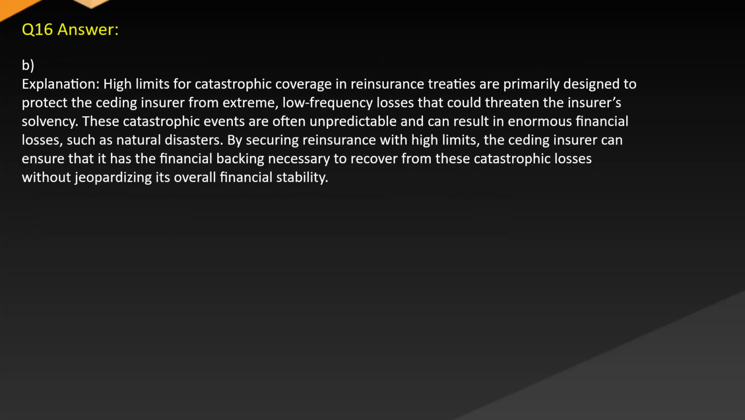Answer: B. Explanation. High limits for catastrophic coverage in reinsurance treaties are primarily designed to protect the ceding insurer from extreme, low-frequency losses that could threaten the insurer's solvency. These catastrophic events are often unpredictable and can result in enormous financial losses, such as natural disasters. By securing reinsurance with high limits, the ceding insurer can ensure that it has the financial backing necessary to recover from these catastrophic losses without jeopardizing its overall financial stability.